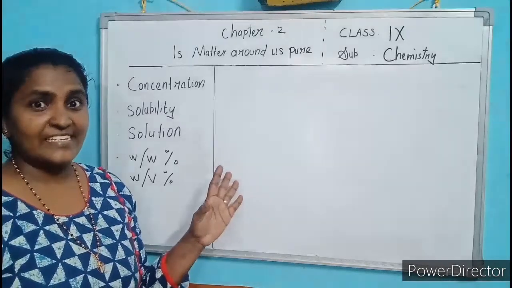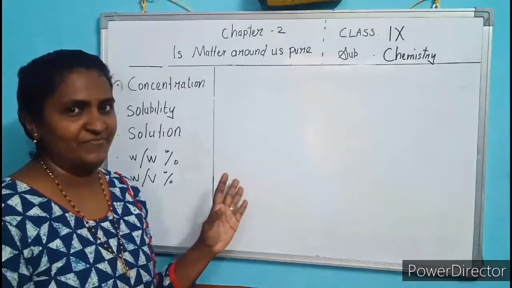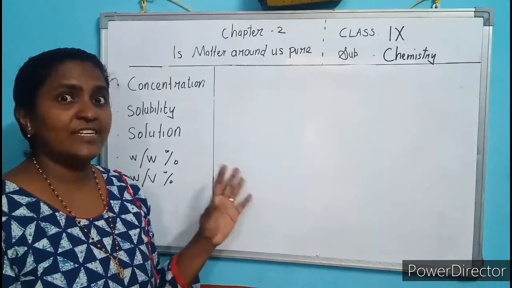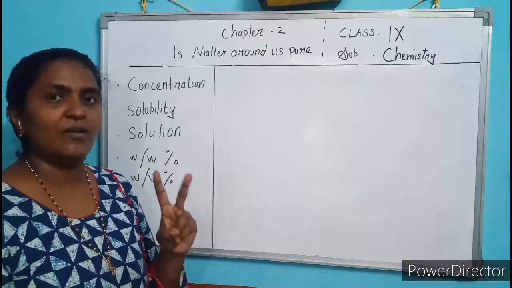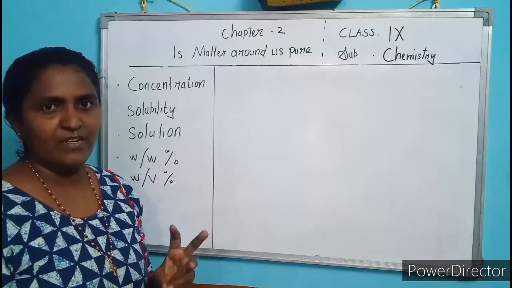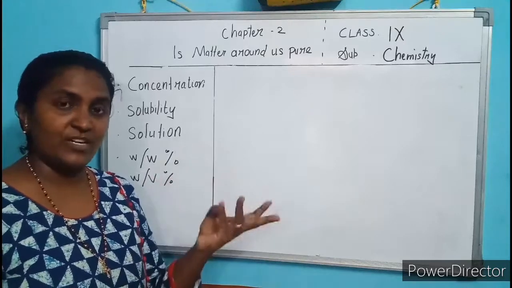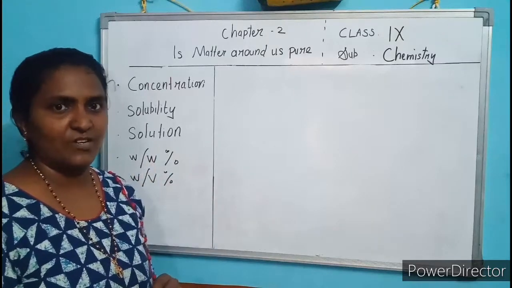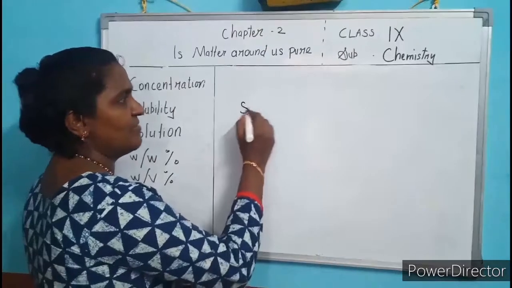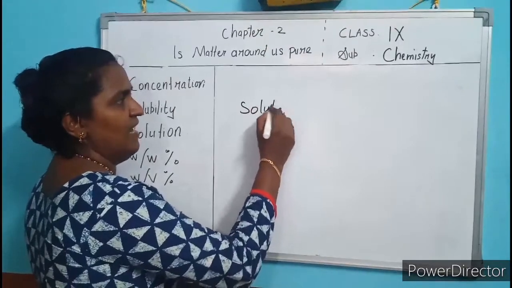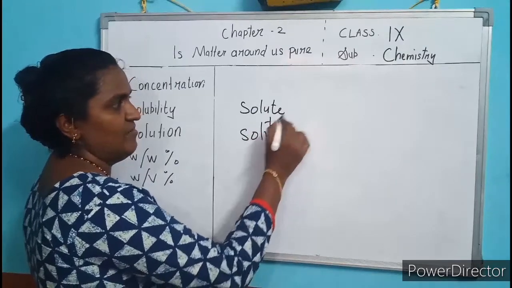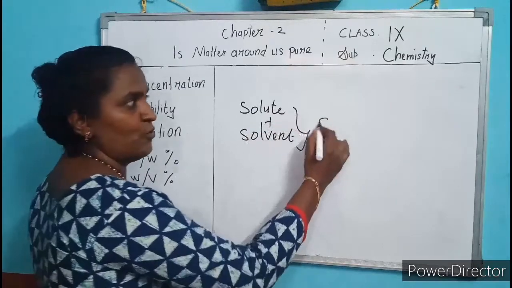Last class we discussed solutions. What is a solution? A solution is a mixture of two or more components. For example, a sugar solution is made up of sugar and water. It consists of a solute and a solvent. Mixing these two, you get a solution.